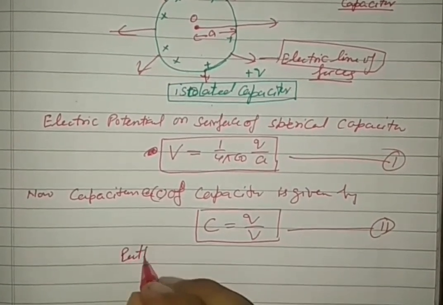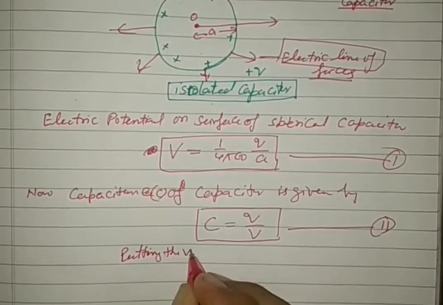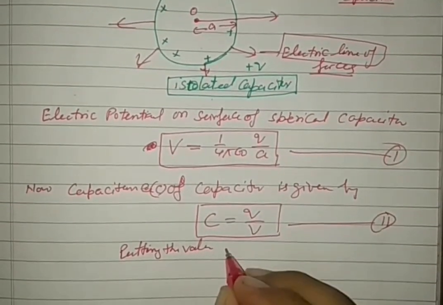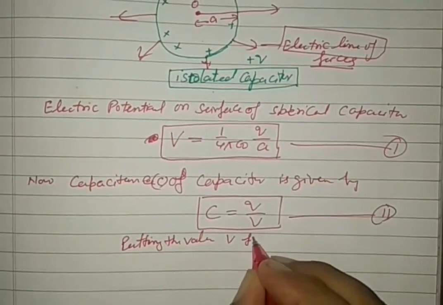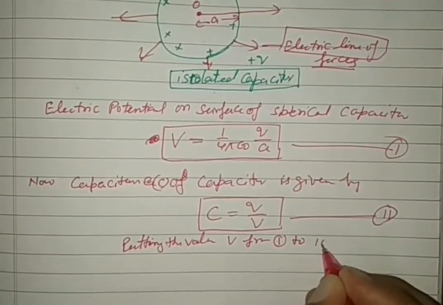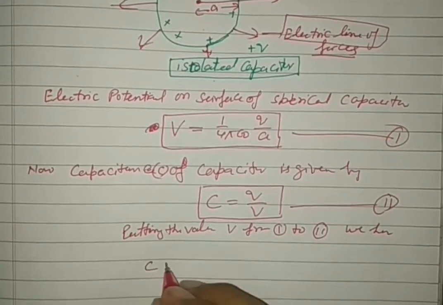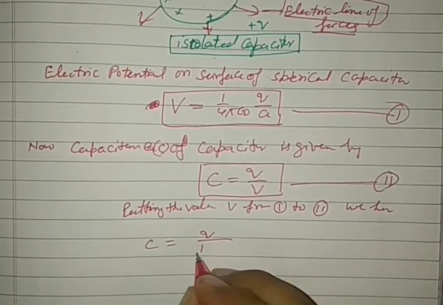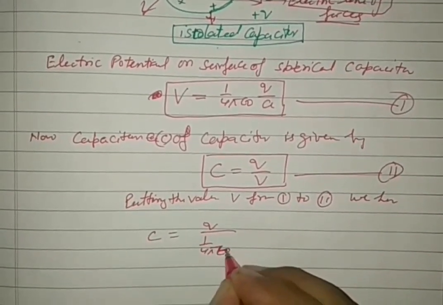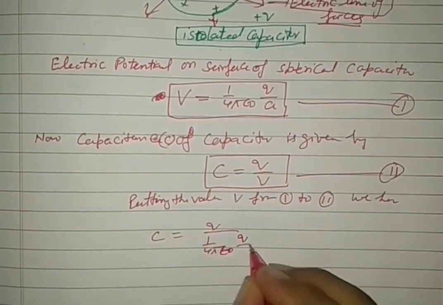Now putting the value of V from equation 1 into equation 2, we have C is equal to Q by 1 upon 4 pi epsilon 0 Q by a.